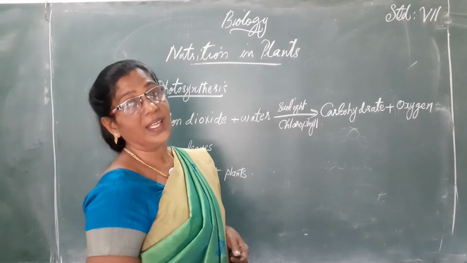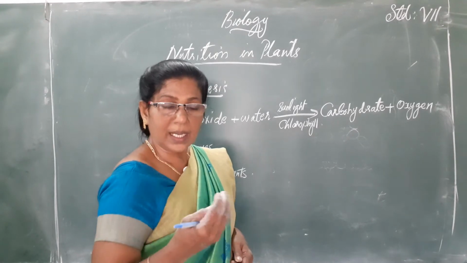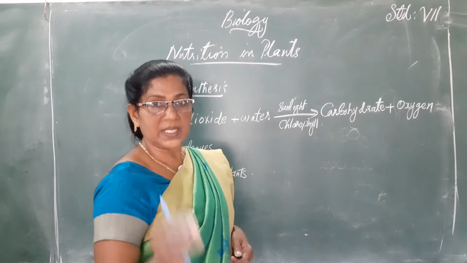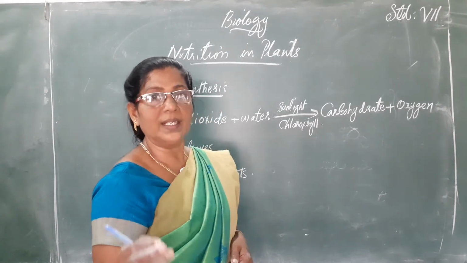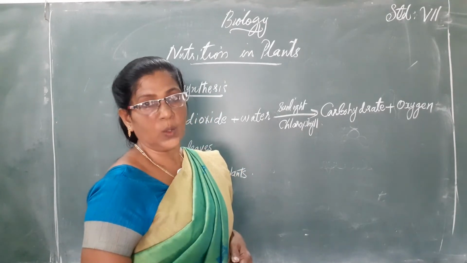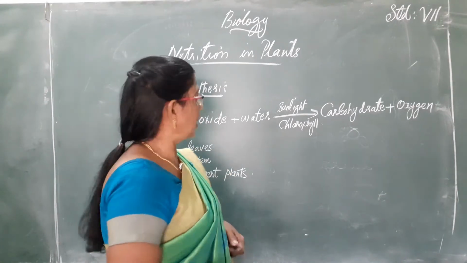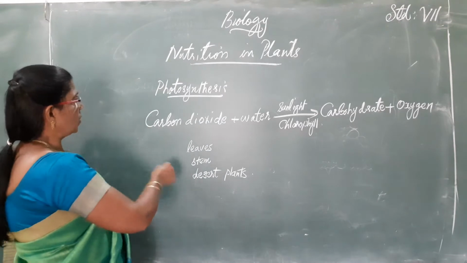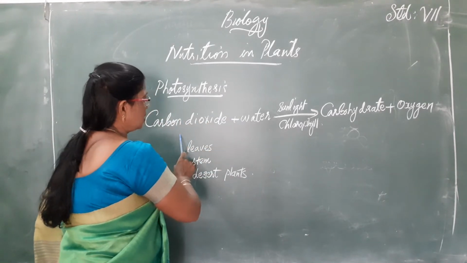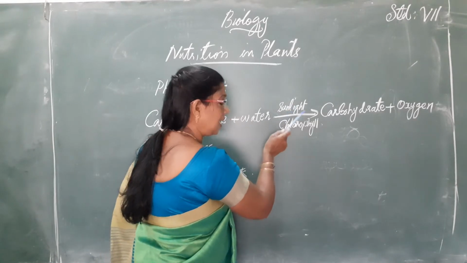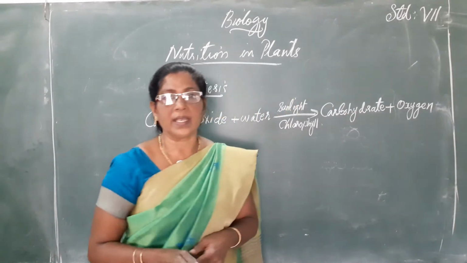This is the reason why we say plants purify air. Since they absorb the carbon dioxide present in the atmosphere and release oxygen, plants are called the green lungs of the earth, or the purifiers of the earth. So, during photosynthesis, carbon dioxide and water are used in the presence of sunlight in chlorophyll. As a result, carbohydrate is produced.